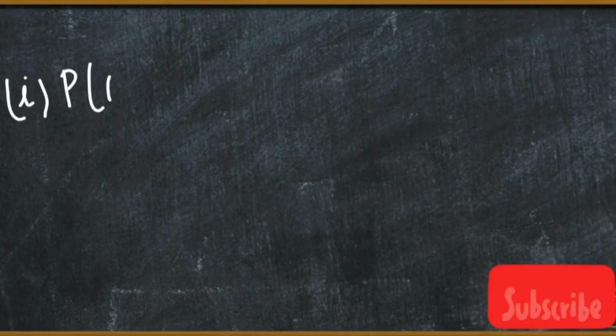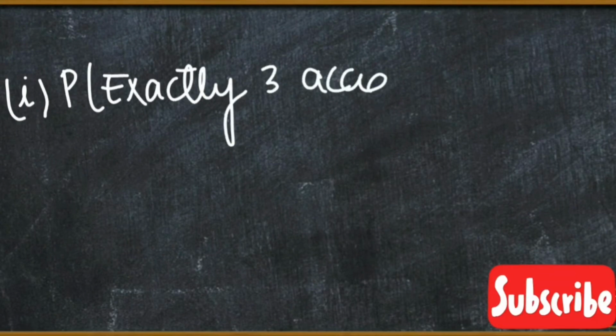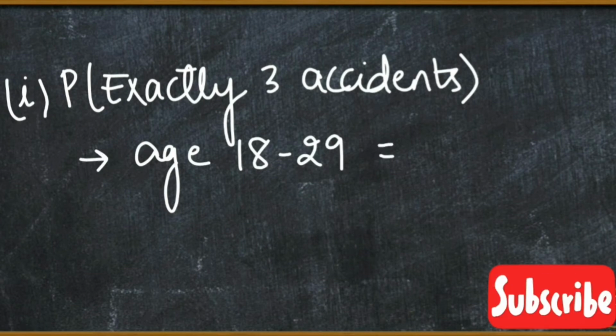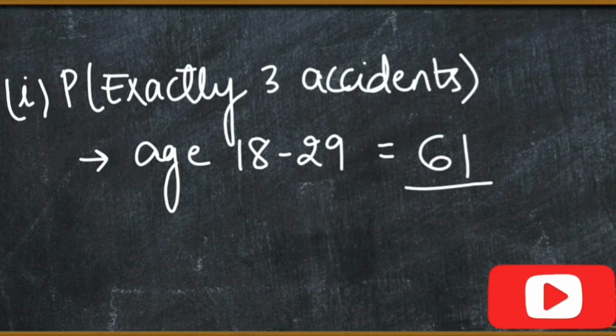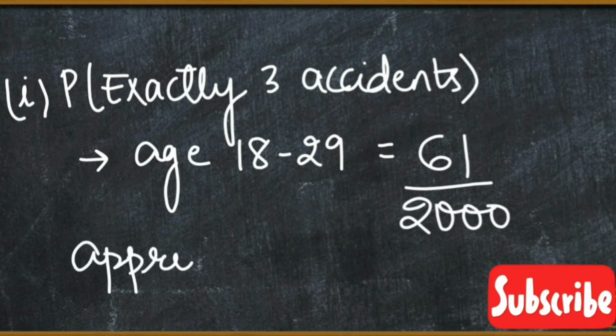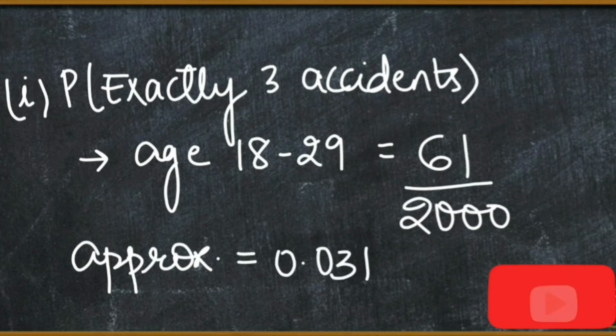So, calculating the probability of exactly 3 accidents between the age group of 18 to 29 years. So the probability will be equal to 61 upon 2000. That is approximately 0.031.